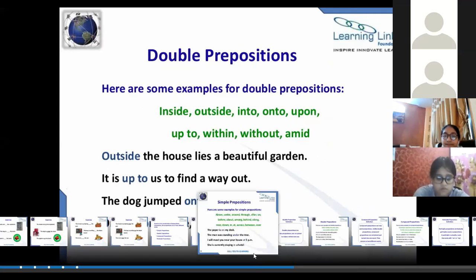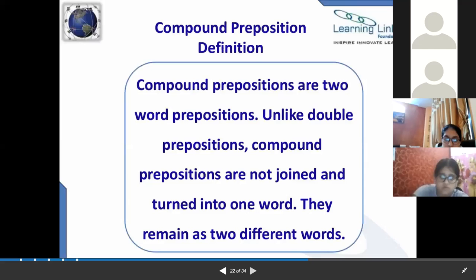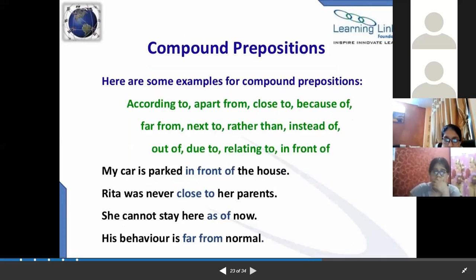So next one is compound prepositions. They are not joined prepositions; they are not turned into one word. They remain as 2 different words. So you can see here: according to, apart from, close to, because of, far from, next to, rather than, instead of, out of, due to, relating to, in front of.